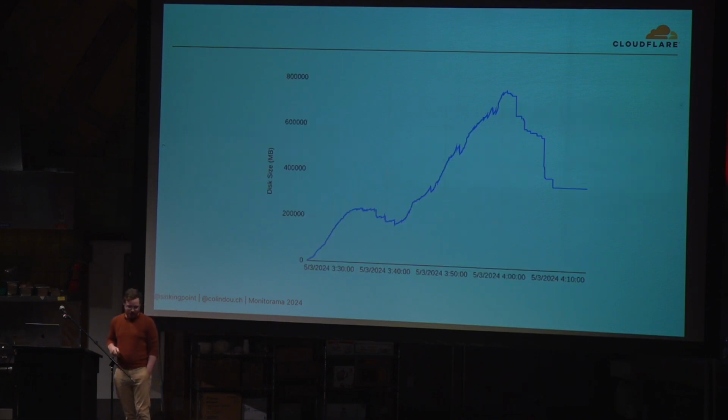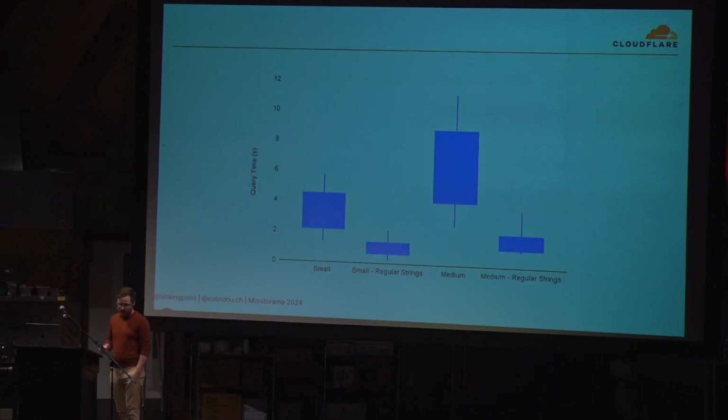We go up, we go down, same pattern, but this time we cap out around 380 gig. This graph, more than anything else, kind of surprised me. We're storing like half of what Prometheus is storing, which is kind of ridiculous, right? We go up, we go down, we follow that same pattern, and it's very confusing how it's able to do that. But again, we're getting pretty cool compression rates. Query times kind of suck, though.